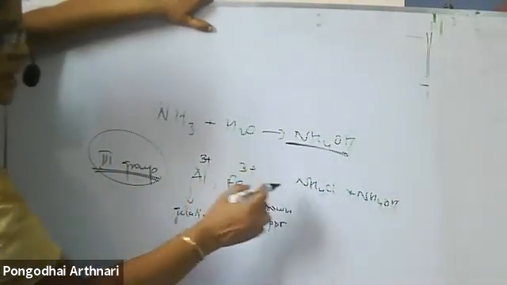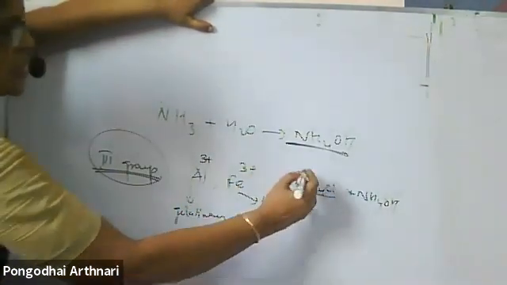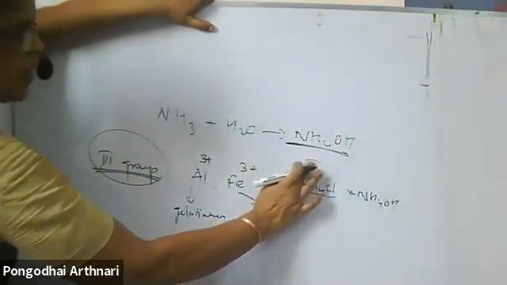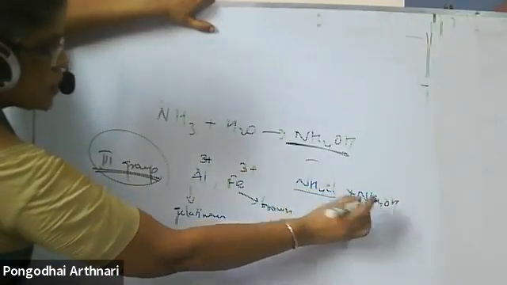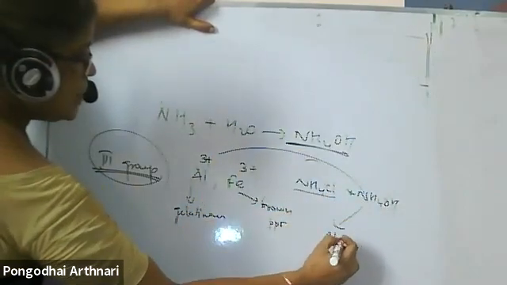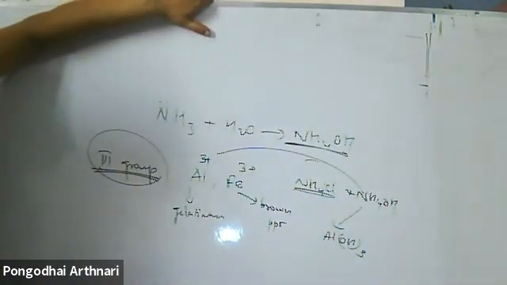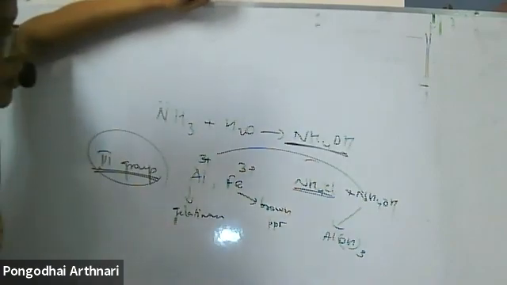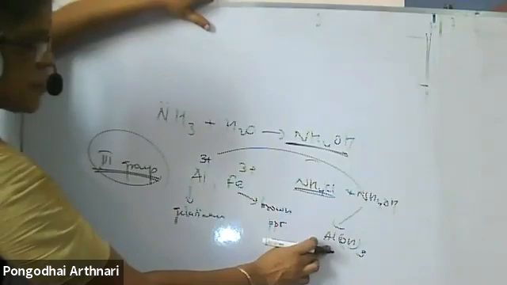Actually, which will react? Ammonium chloride, you might have studied last year. What is the role of it? This is the question asked in viva. Both ammonium chloride and ammonium hydroxide you are adding, but aluminium gets precipitated only as aluminium hydroxide, not as aluminium chloride. Why? You might have studied in the equilibrium chapter, the common ion effect. So that it is precipitated as aluminium hydroxide.